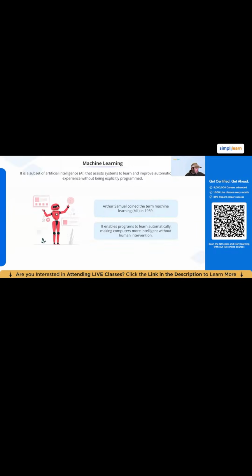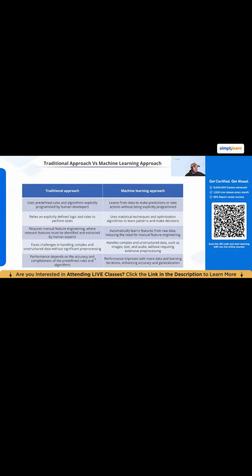And included in that is going to be complex unstructured data, so things like images, text, audio. What handles those really well is deep learning, which we will get to in the course after this. But those are certainly in there as learning from data, even complex data.